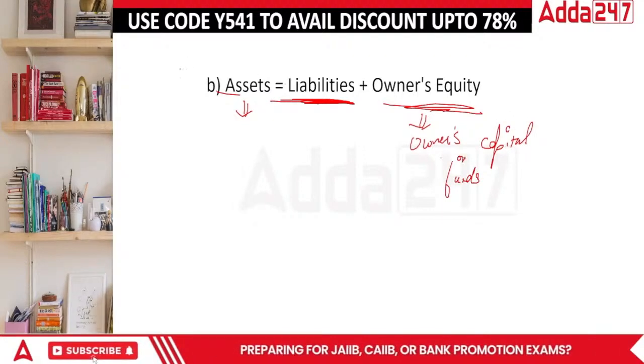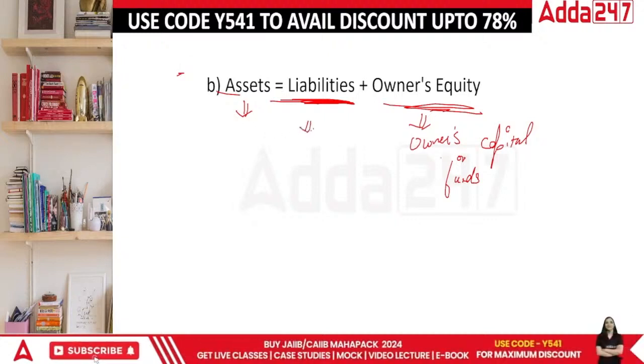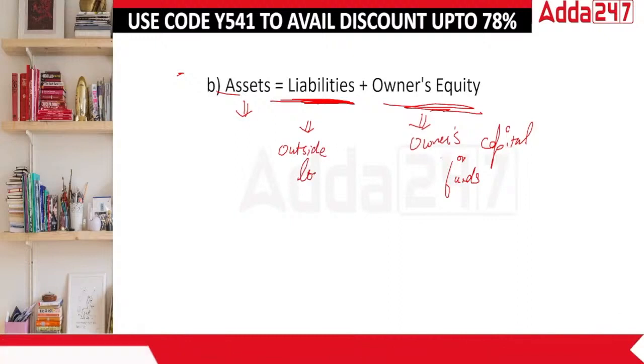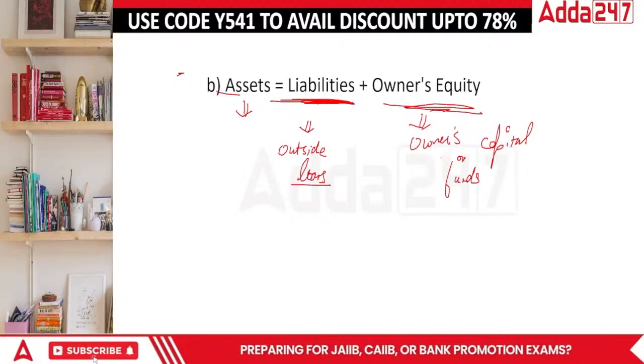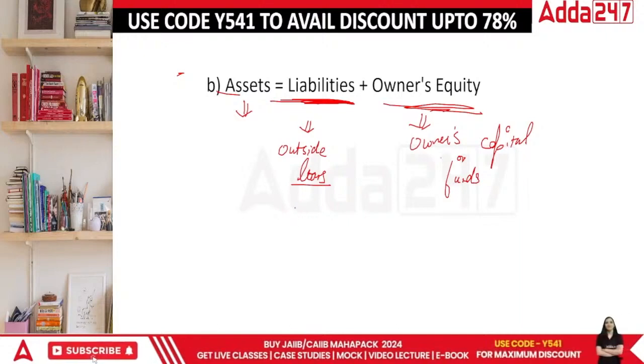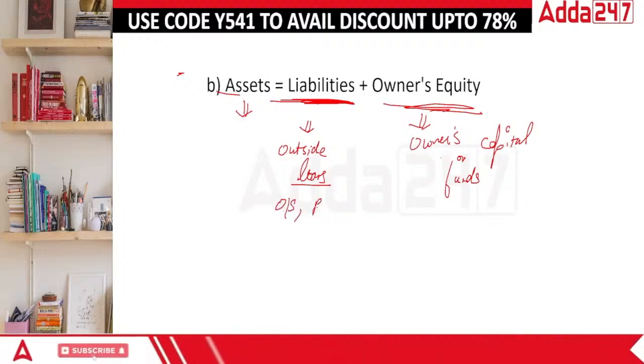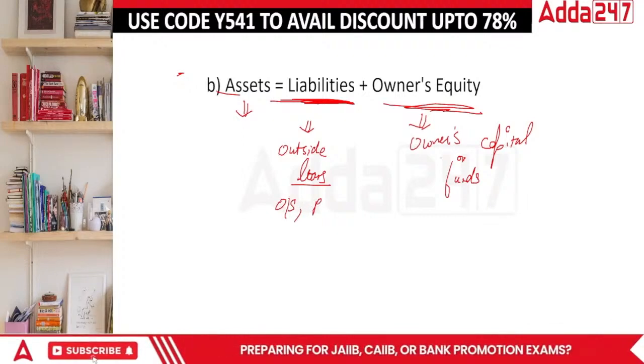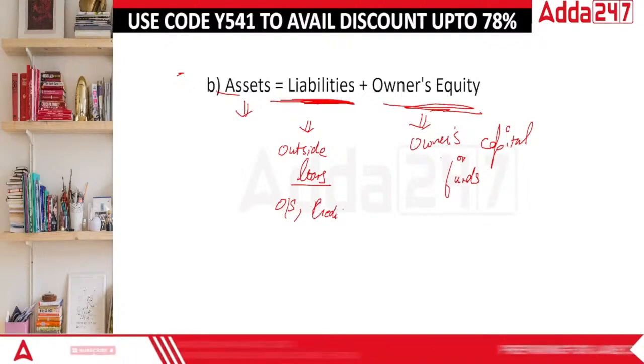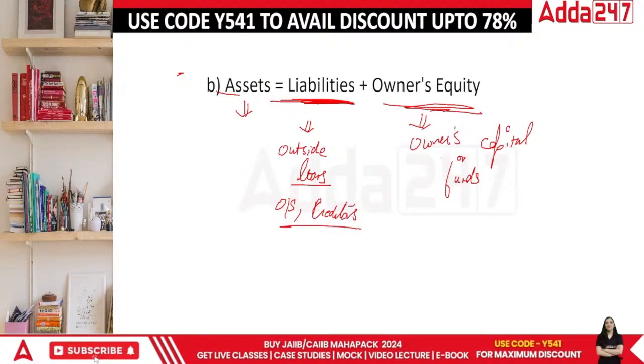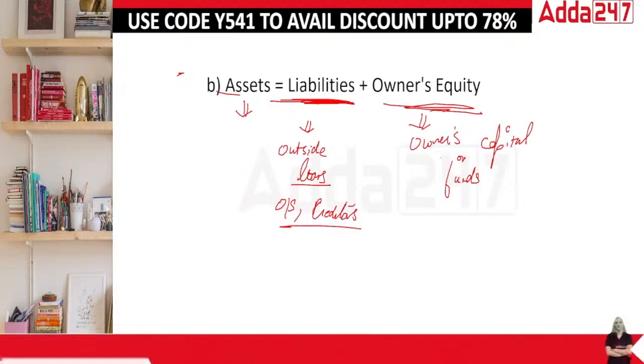And liabilities are outside liabilities, outside loans. Outside loans can include outstanding expenses, or the creditors who have given us goods on credit. All those are covered here. Done, everyone?